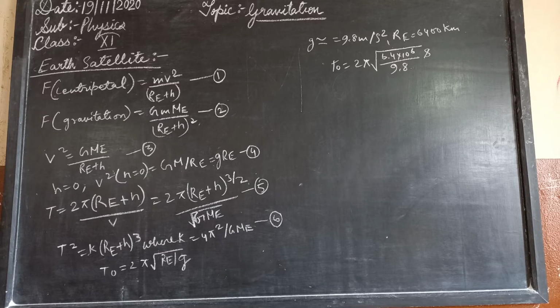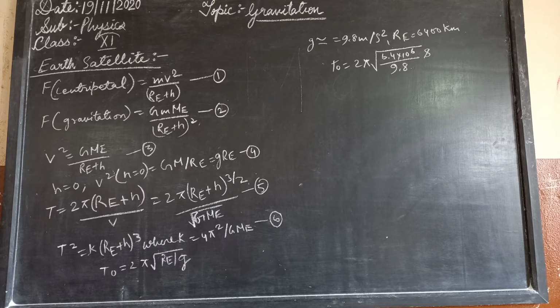So we will consider a satellite in a circular orbit at a distance R_E plus h from the center of the Earth, where R_E is the radius of the Earth. If m is the mass of the satellite and v is its speed, the centripetal force acting on it will be given by m v square upon R_E plus h, first equation. Then the centripetal force will be provided by the gravitational force itself. So F gravitation will be equal to G M_E m upon R_E plus h the whole square. This is the second equation we are taking.